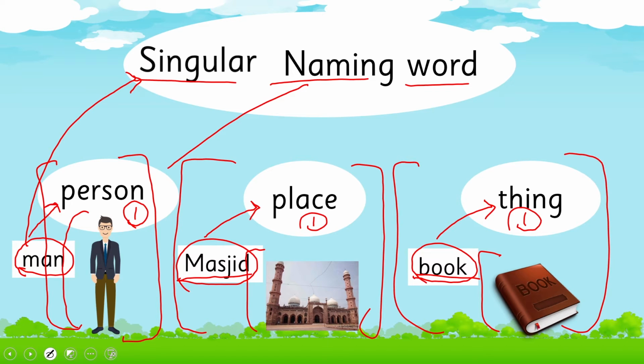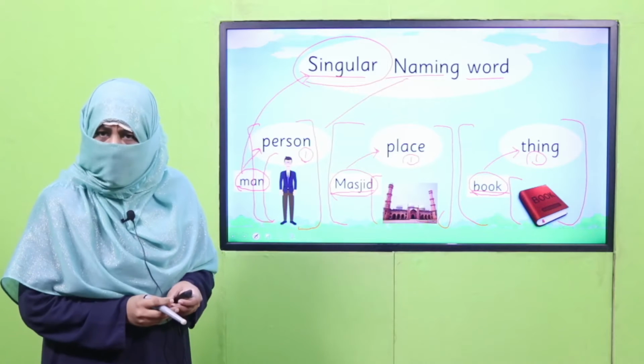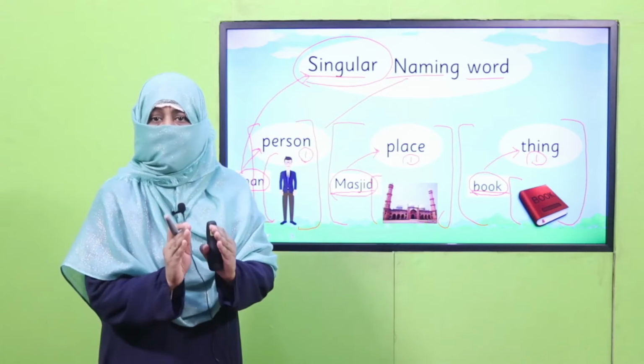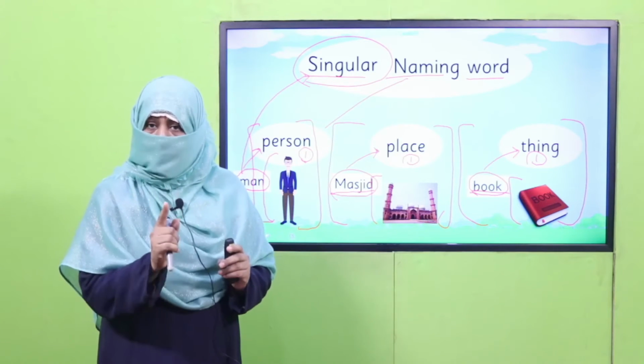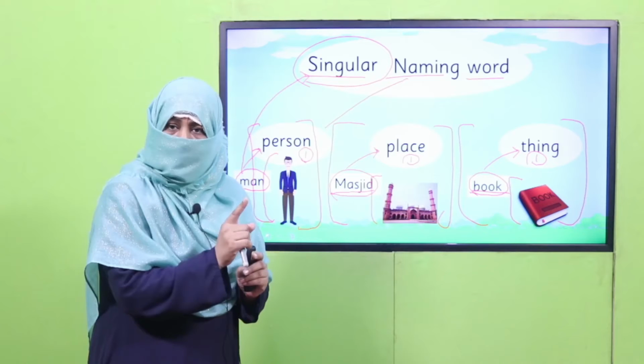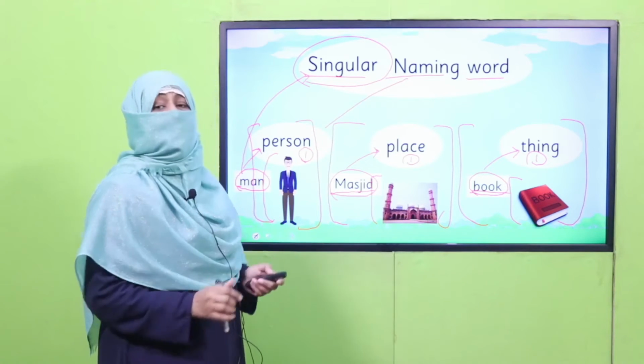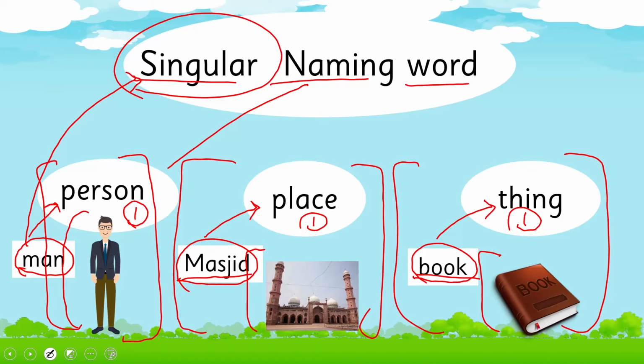That's why we call it a singular naming word. Are you clear with the concept? A singular naming word represents or refers to one person or one place or one thing. Right?